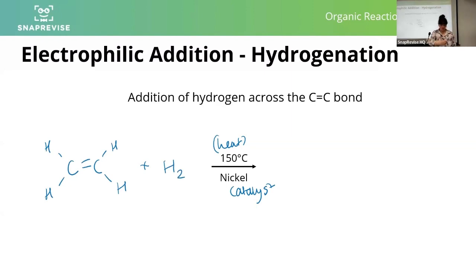If we add hydrogen across ethene, we're going to end up with ethane. We have added hydrogen across the double bond.